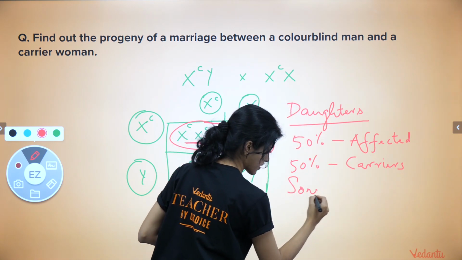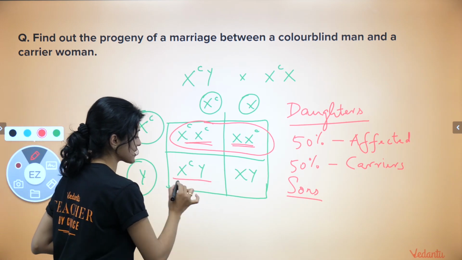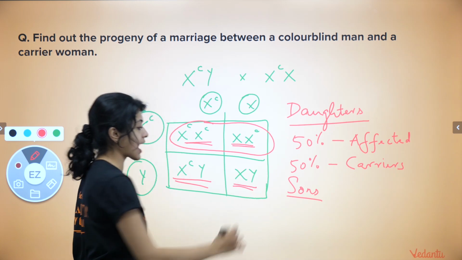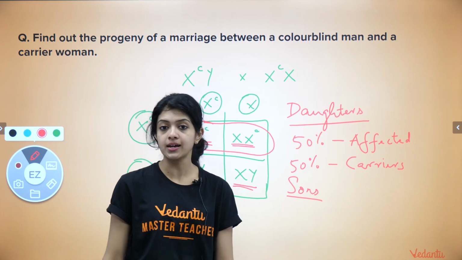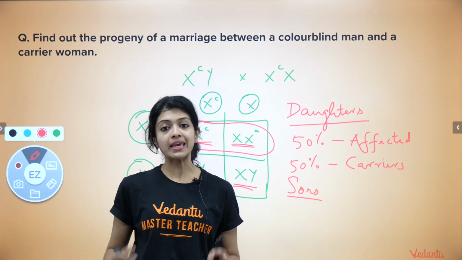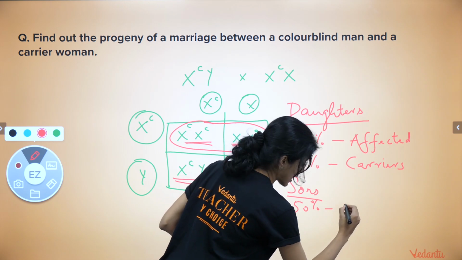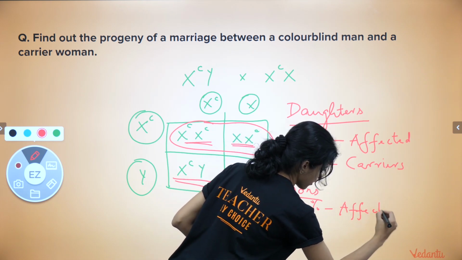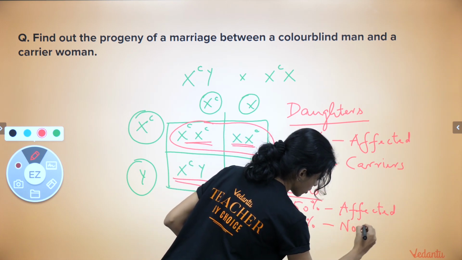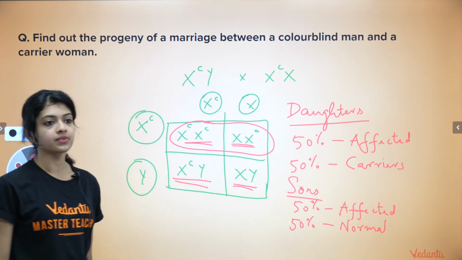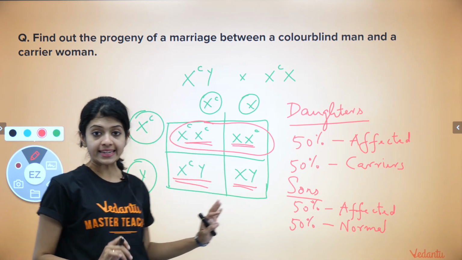Among the sons, which means all the children who have a Y chromosome, 50% are colorblind and 50% are normal. Like in the case of hemophilia, because the inheritance pattern is the same for color blindness, males can certainly not be carrier individuals. So 50% of them again are colorblind or affected, while the remaining 50% of the sons are normal. Okay, this will be your answer, but of course make sure that you draw a Punnett square very neatly